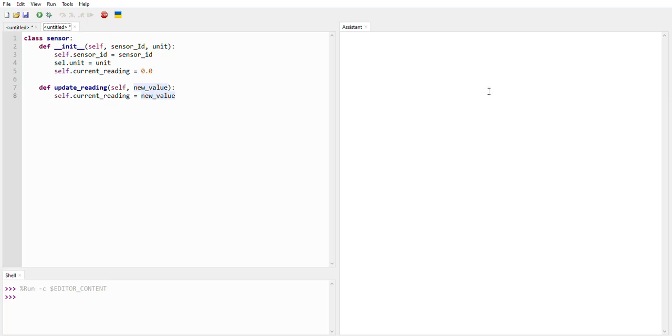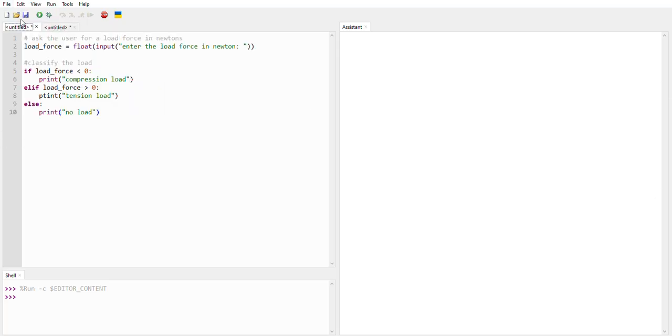So this is the code I have written to carry out the task given to me by Dr. Gambo for my CSC 202 practical. The purpose of this code is to take a load value from the user, and based on whether it is negative, positive, or 0, determine the type of load. For my line 1, we use the input function to ask the user to enter the load force in Newton. We convert it to a float to handle decimal values.